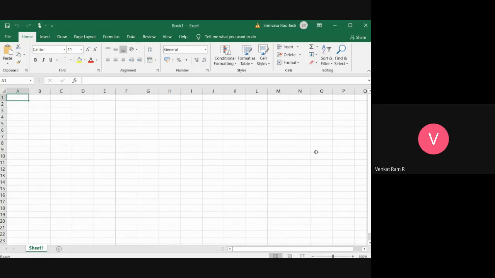Why are we calling it an Excel sheet? If you observe your newspaper, we call it a newspaper, but we won't call it newspapers. Why? Because there will be some 12 pages or 14 pages, something like that. But we don't call it papers. We call it only newspaper. Why?